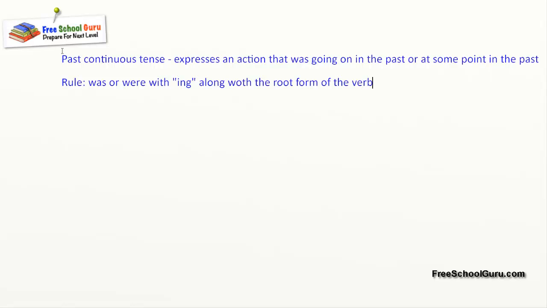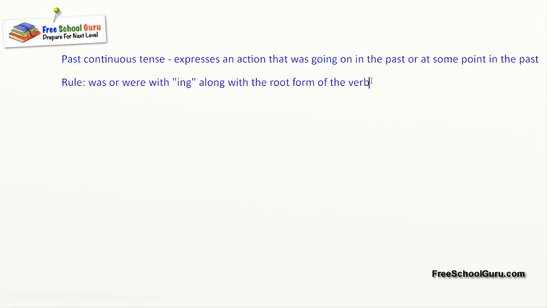So what is the root form of the verb? I've told you, root form of the verb is the first form of the verb. Any action: play, eat, sleep, run, wake, right? So when I say first form, root form of the verb, and add ing, I mean if it's play, that is a root form. When you add ing, it becomes playing. When I say walk, it becomes walking.